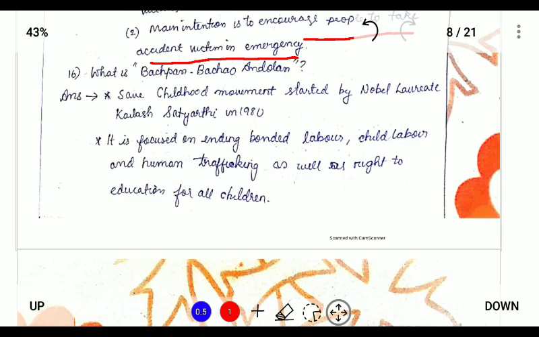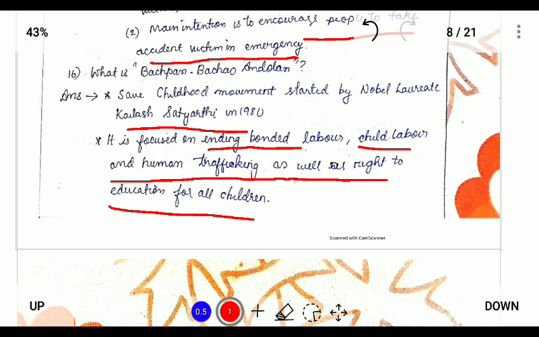So next, what is Bachpan Bachao Andolan? This already came in 2015 for 5 marks. So for 2 marks, you can write in short that it was launched by Kailash Satyarthi in 1980, and it focused on ending bonded labor, child labor, and human trafficking, as well as the rights of children. Bachpan Bachao Andolan, if we convert to English, is also known as the Save Childhood Movement.